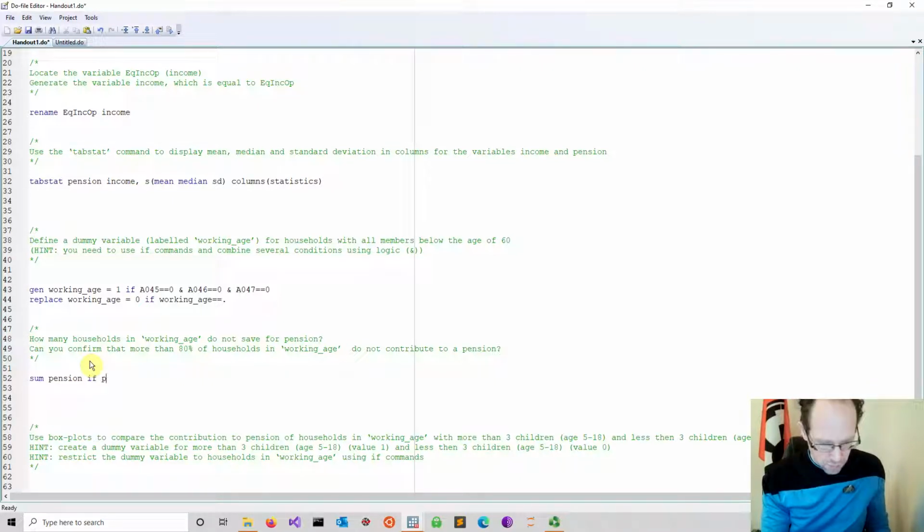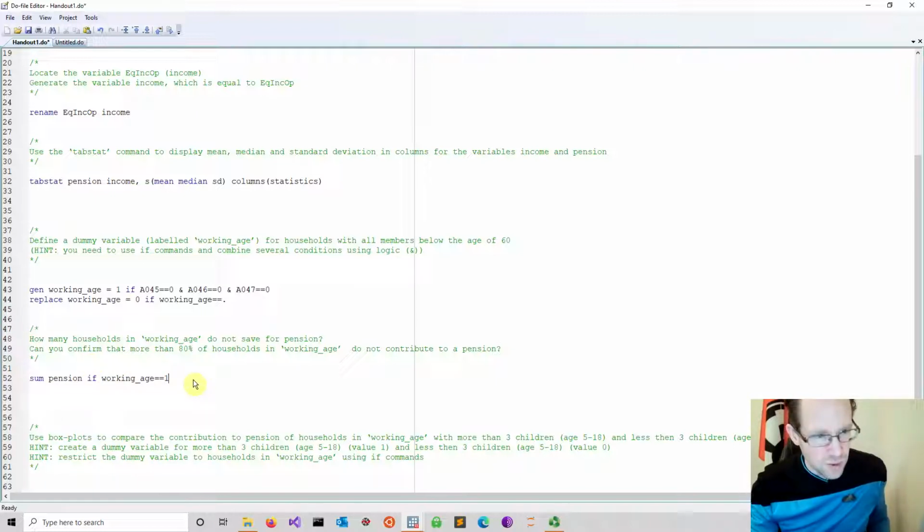If, in this case, working age is equal to 1, so that will basically look at everything. It looks at all the households where you actually have information about pension, because sometimes it might be simply missing. That are classified as working age households using our definition, which is maybe not the best definition.